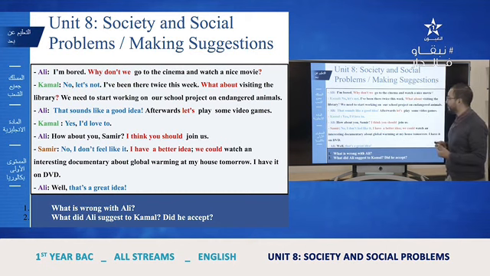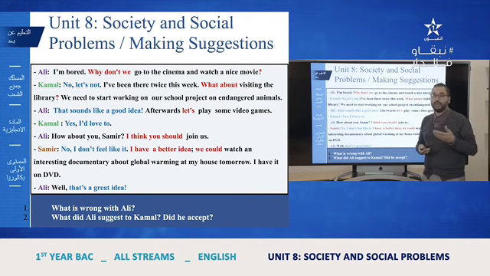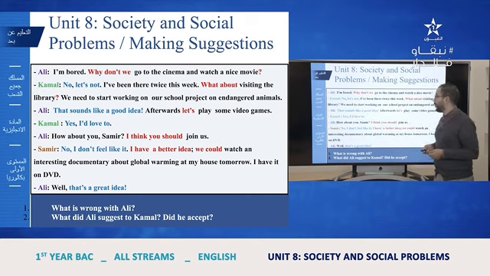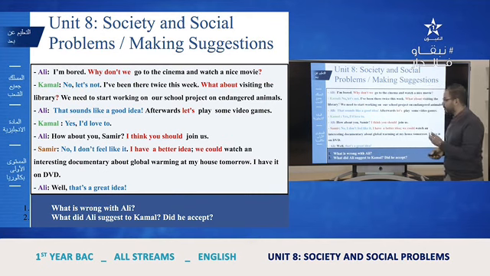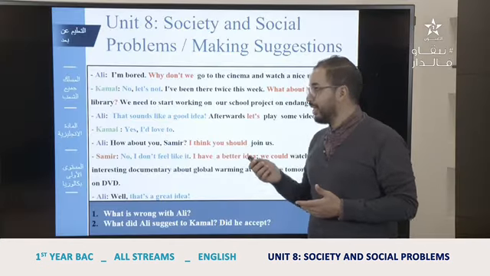And then we can answer, whether you accept or you refuse. So you can say no, let's not, or if you accept, you can say that sounds like a good idea, or yes, I'd love to, or no, I don't feel like it, or also that's a great idea. So we make suggestions, we can accept or we can refuse.